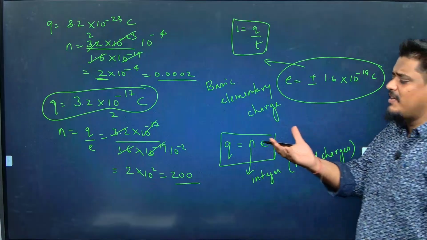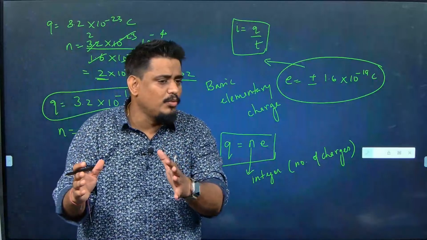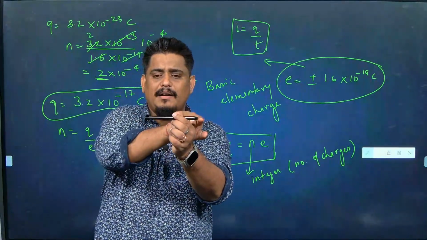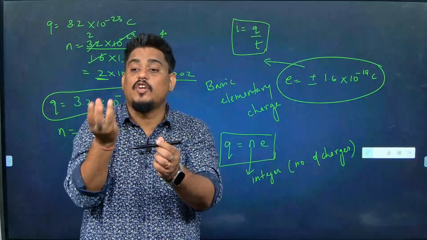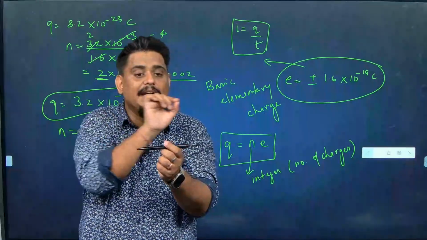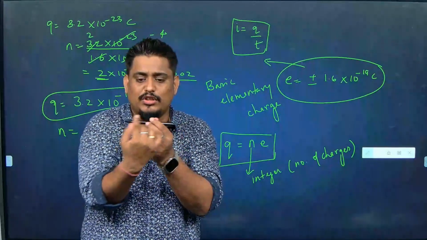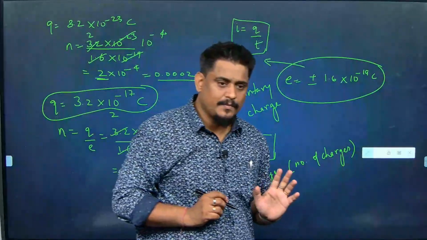How much time it takes to cross the conductor. If 1000 electrons move from one part to another in 10 seconds, how much charge will they carry? 1000 into 1.6 10 to the minus 19, divided by how much time it took. Suppose it took 2 seconds, divide by 2. That much will be the current produced. I hope you get my point.